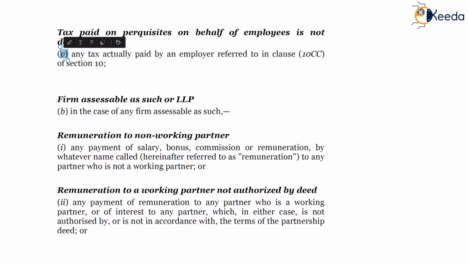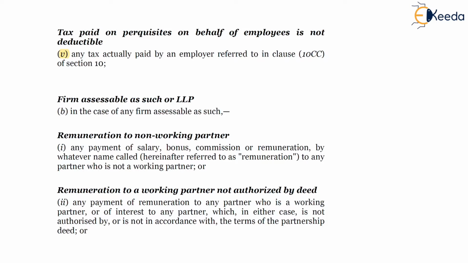40A(5), this is related to taxes paid on non-monetary perquisite by the employer on behalf of the employee, which will be disallowed in the hands of the employer. We have discussed this in detail earlier also, wherein a non-monetary perquisite such as accommodation or car perquisite is provided by the employer to the employee, and the taxes which are liable to be paid by the employee are paid by the employer on behalf of the employee.